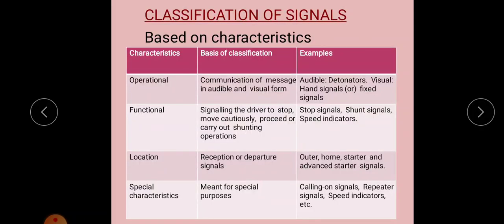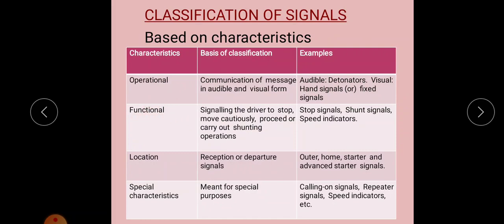Next is the classification of signals. The signals are classified based on different characteristics like operation, function, location, and special characteristics. So based on operational characteristics, the signals are classified as audible signals, visual signals, etc. That is, the basis of classification is the communication of the message in audible or visual form. That is, whether the message is communicated in audible form or in visual form. So based on that it is classified as audible signal and hand signal or fixed signal.